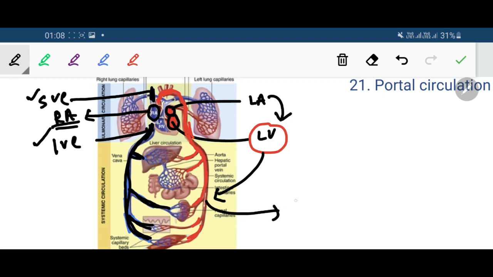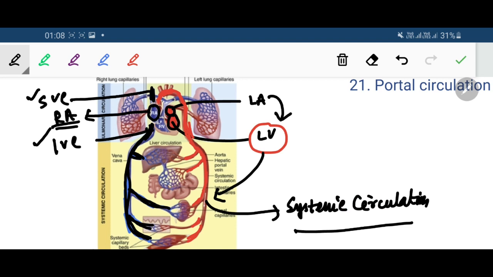So it is forming the systemic circulation. So pulmonary circulation means circulation through the pulmonary bed, through the lung, and systemic circulation means the circulation through the rest of the body. Then what is the portal circulation? Portal circulation is a subset or part of systemic circulation.